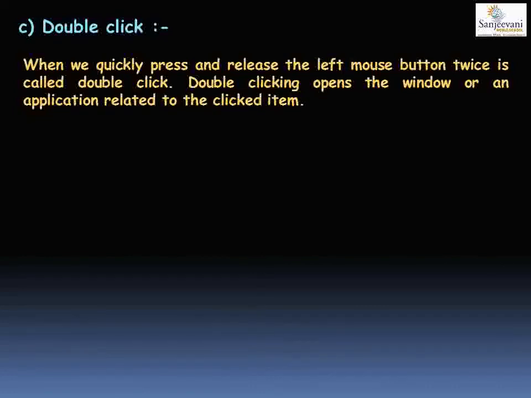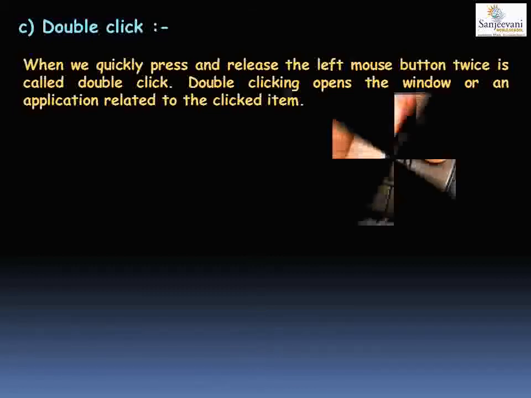The next mouse action is a double click. A double click is when we quickly press and release the left mouse button twice. What did I say? A double click is when we quickly press and release the left mouse button twice. Double clicking opens a window or an application related to the item clicked. For example, if you are double clicking a particular file or a folder, it will open that file or folder. For example, if you double click on the paint icon, it will open the window of paint.